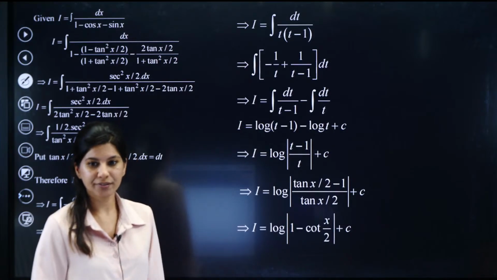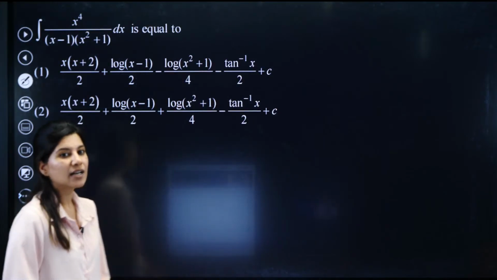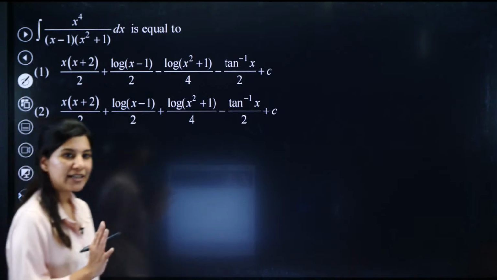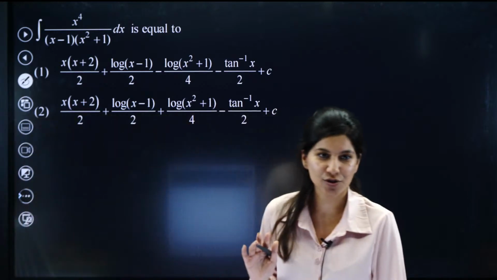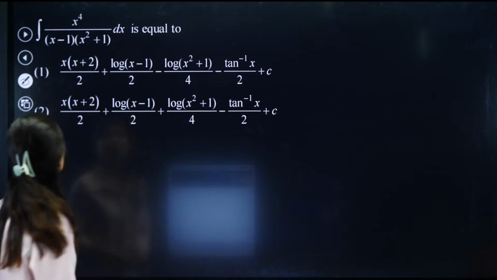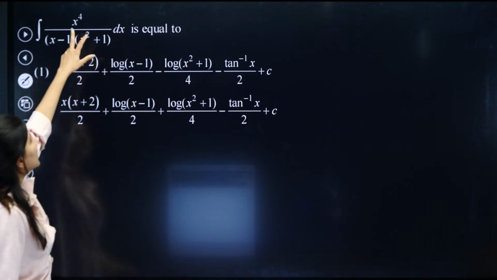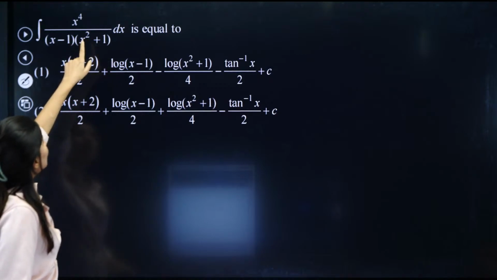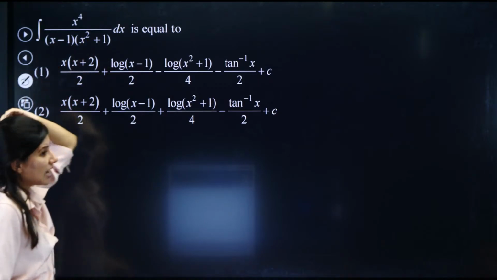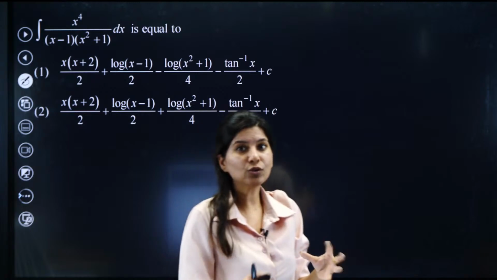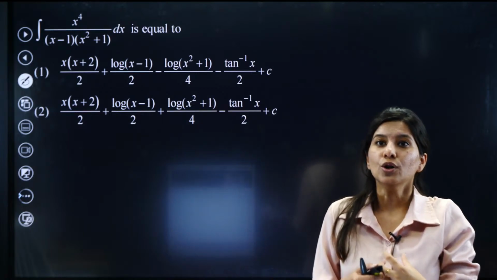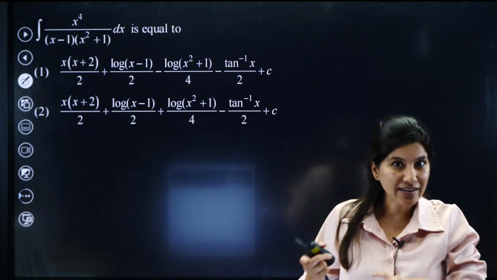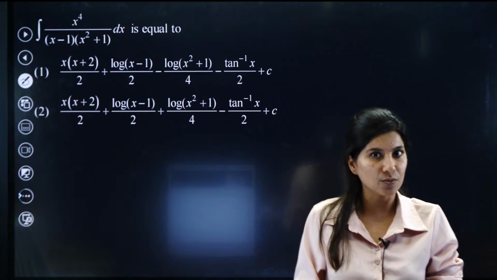Okay, have a look. All right, again, another question from integration. Are we ready? Are we integration ready? So this is your question wherein x minus 1, x square plus 1 and x raised to power 4 is given to us. We need to integrate it. First of all, the moment I see this question, I realize that I have to do something so that it gets factorized and terms can get cancelled out.